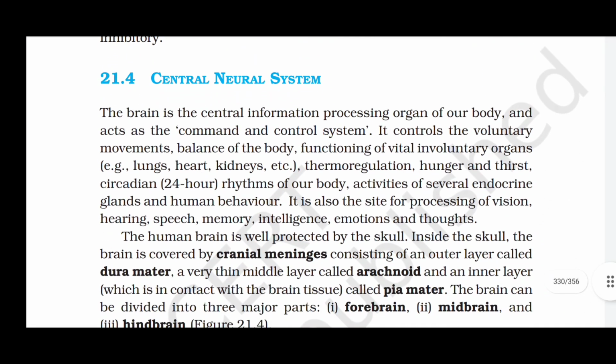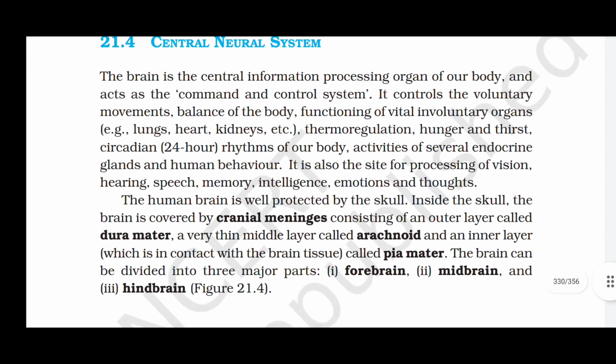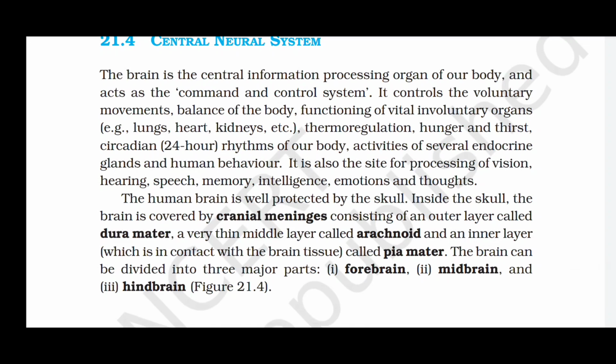Central neural system. The brain is the central information processing organ of our body and acts as the command and control system. It controls the voluntary movement, balance of the body, functioning of vital involuntary organs, for example lungs, heart, kidneys, etc. Thermoregulation, hunger and thirst, the circadian 24-hour rhythm of our body, activities of several endocrine glands and human behavior. It is also the site for processing of vision, hearing, speech, memory, intelligence, emotions and thoughts.